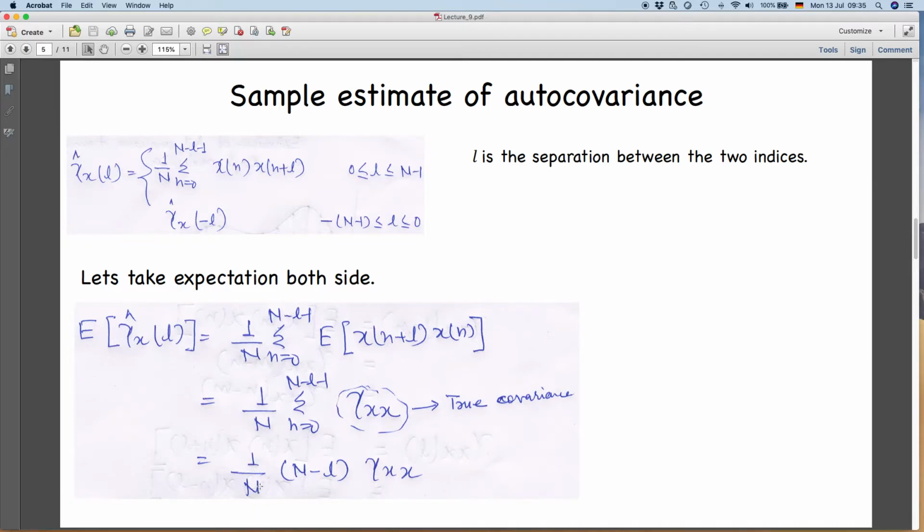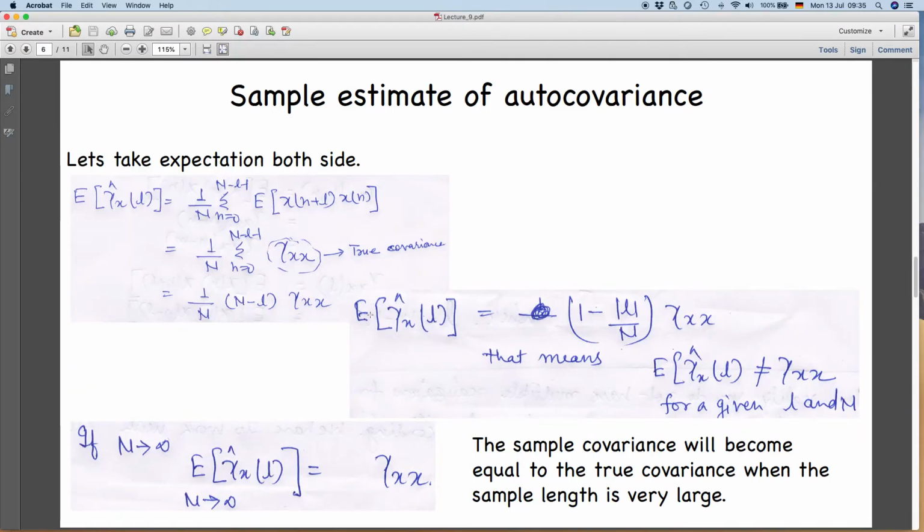So now I can take this 1 by n inside. What I can write is that the expectation of gamma hat of L is 1 minus mod of L divided by n, because L can be negative and positive both, times gamma xx. So that means your gamma hat, the sample estimate of your autocovariance function from a single realization, will not be equal to the true autocovariance function. You can see it here for a given L and n.